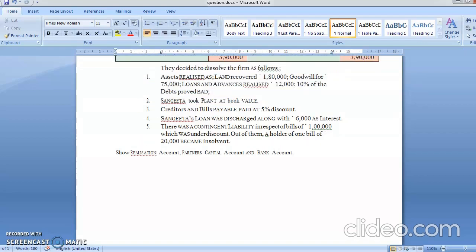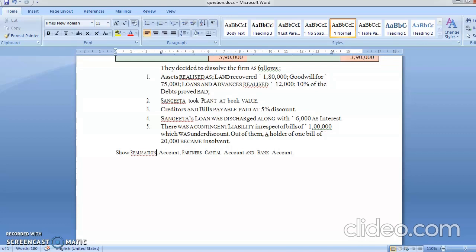They decided to dissolve the firm. Assets realized: land recovered 1,80,000. Goodwill 75,000. Loan and advances realized 12,000. 10% of debtors proved bad debts. Sangeeta took away plant at book value. Creditors and bills were paid at a discount of 5%. Sangeeta's loan was discharged along with the interest of ₹6,000.